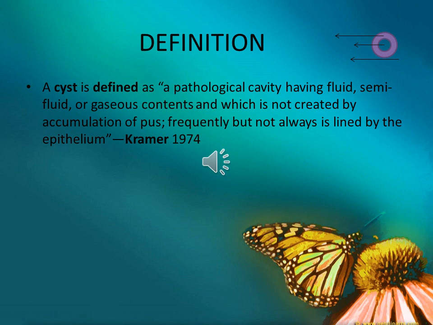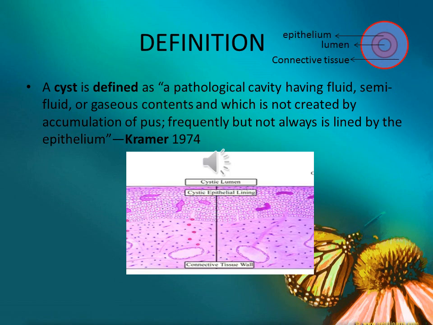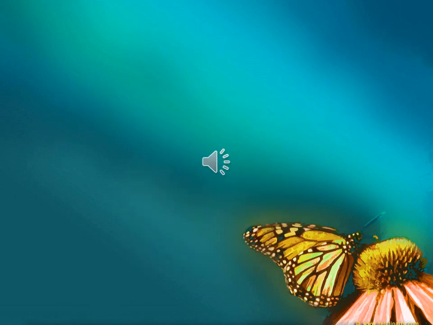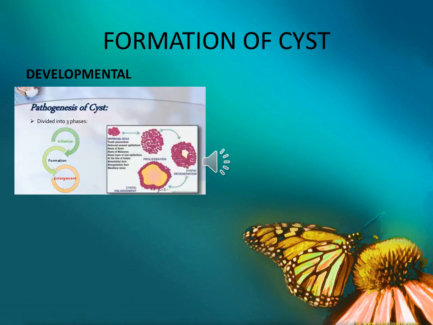Cysts of the oral and maxillofacial tissues that are not lined by epithelium are the mucous extravasation cyst of the salivary glands, the aneurysmal bone cyst, and the solitary bone cyst. These may arise from the connective tissue. Parts of a cyst include the wall, which is made up of connective tissue, the epithelial lining, and the lumen. Development of a cyst generally takes place in three stages: initiation, formation, and enlargement.